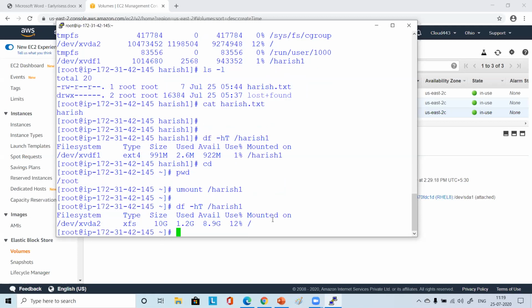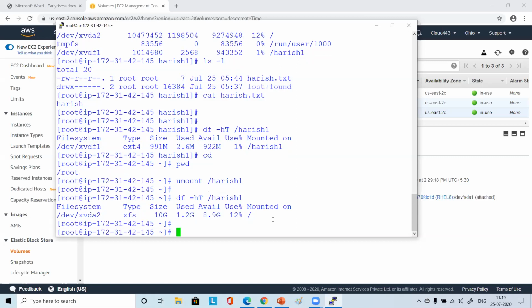Up arrow. Okay. What is the difference? XFS 10G, 1.2G, 8.9G. What is the difference, Urvashi? You have to explain. We came out of our directory, now it is showing only root.